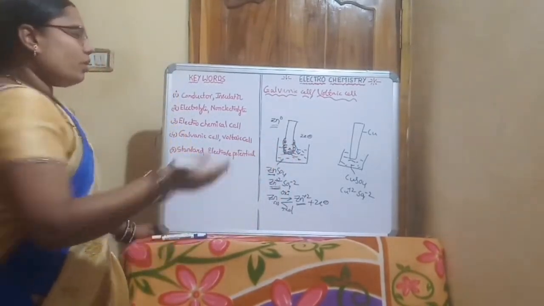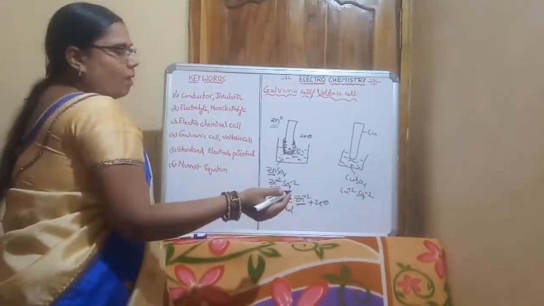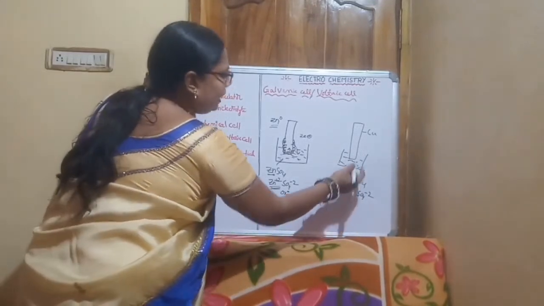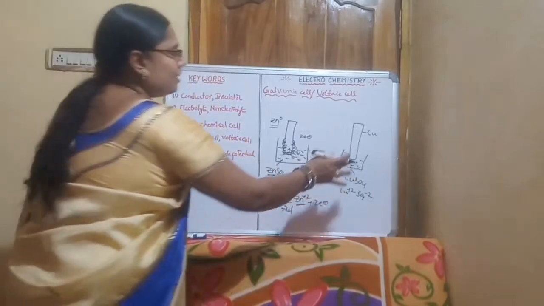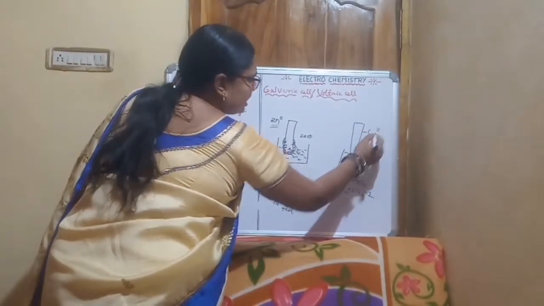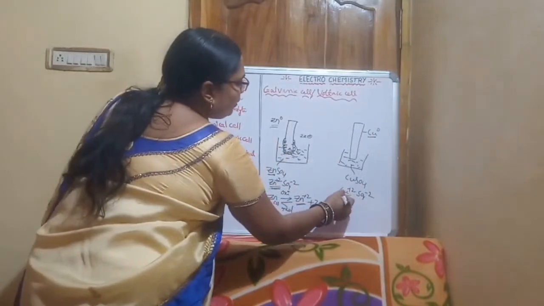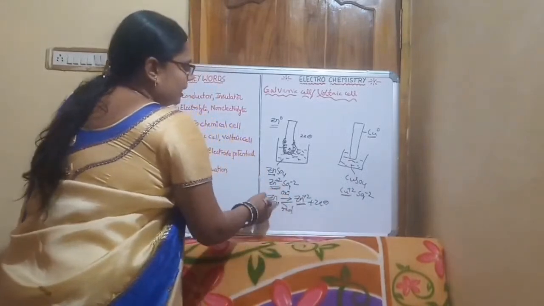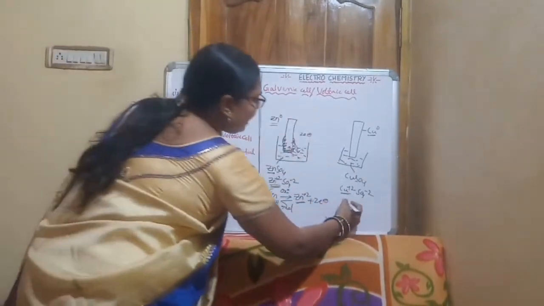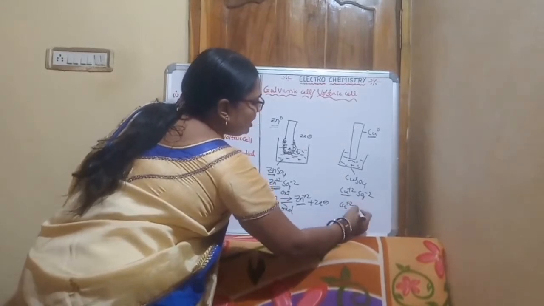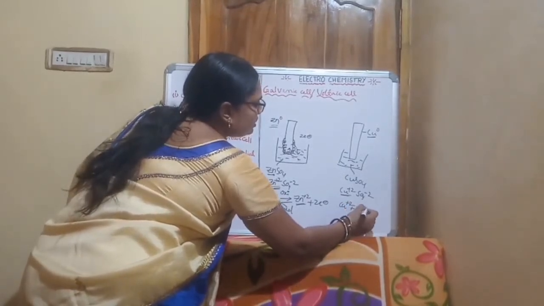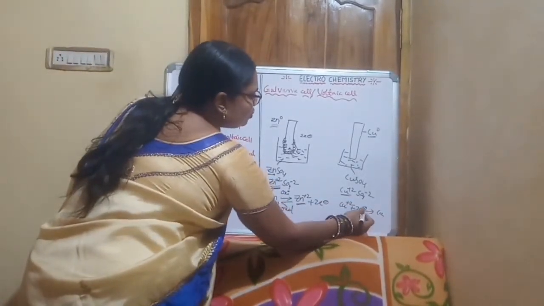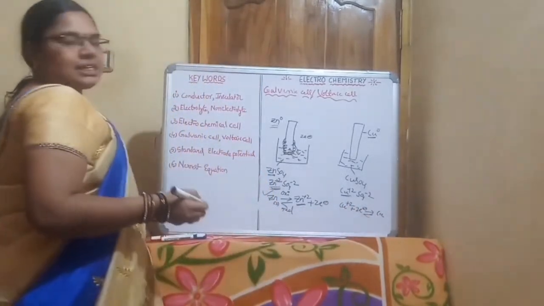In a similar way, the copper rod is dipped into a copper sulfate solution. Here there are 2 coppers, the copper with oxidation state 0 and the copper with oxidation state plus 2. Similarly, Cu plus 2 takes 2 electrons and turns into Cu, and Cu loses 2 electrons and turns into Cu plus 2.